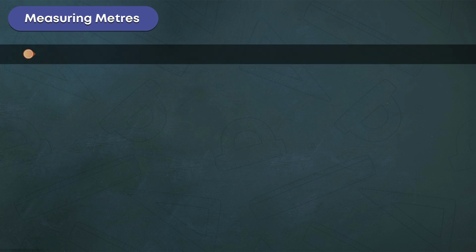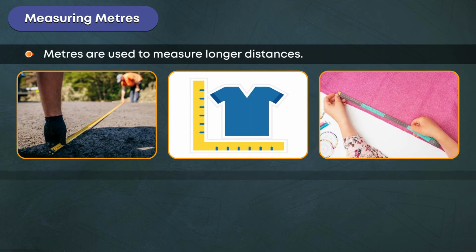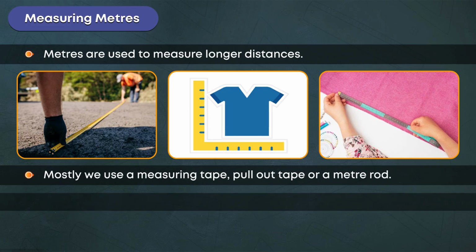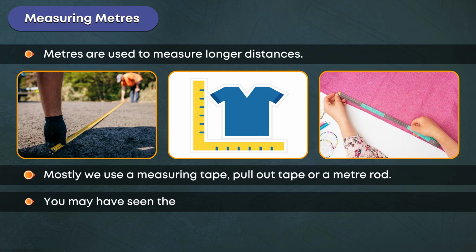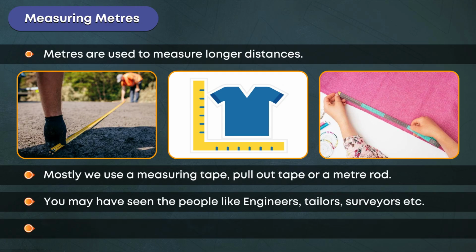Measuring meters. Meters are used to measure longer distances. Mostly we use a measuring tape, pull-out tape or a meter rod. You may have seen people like engineers, tailors, surveyors, etc. measuring in meters.